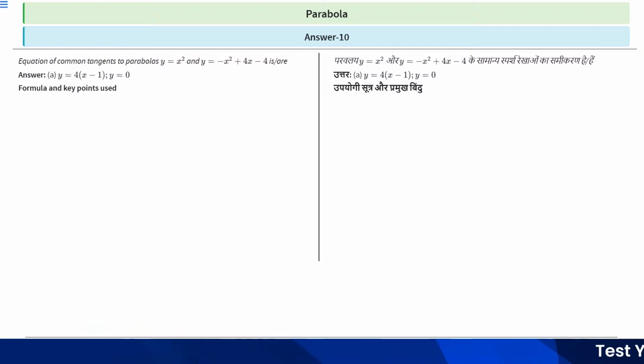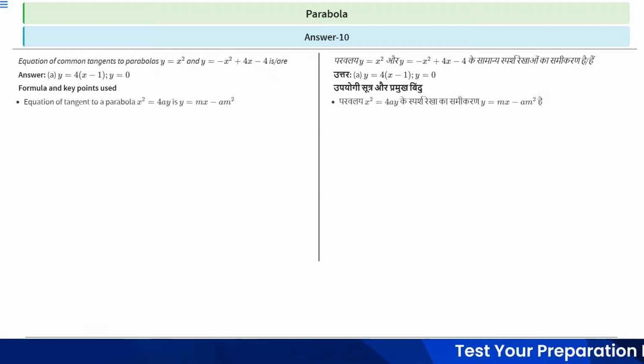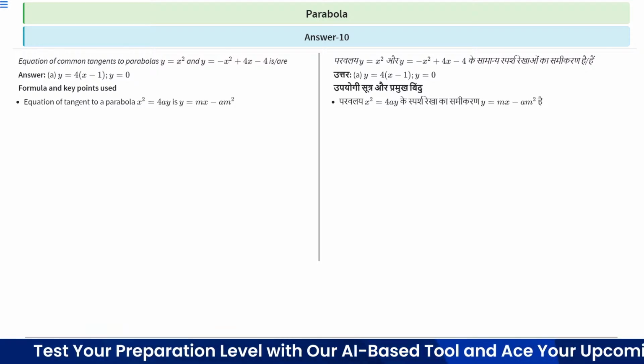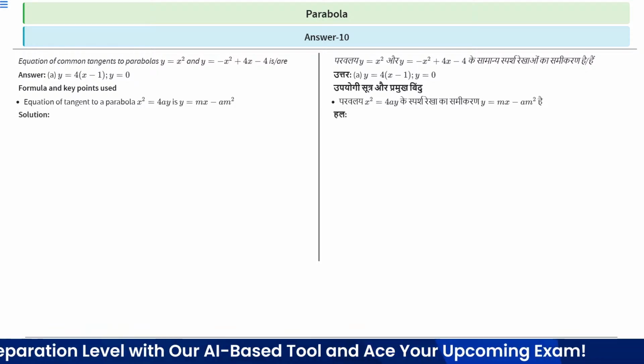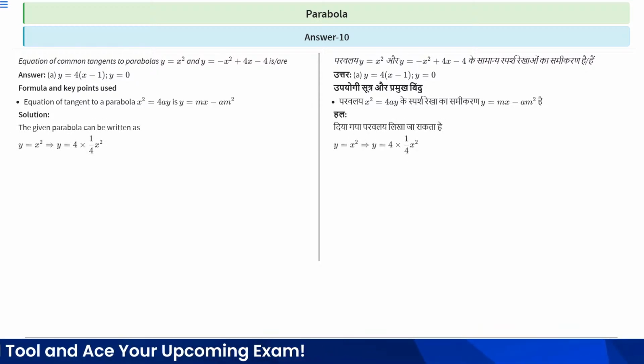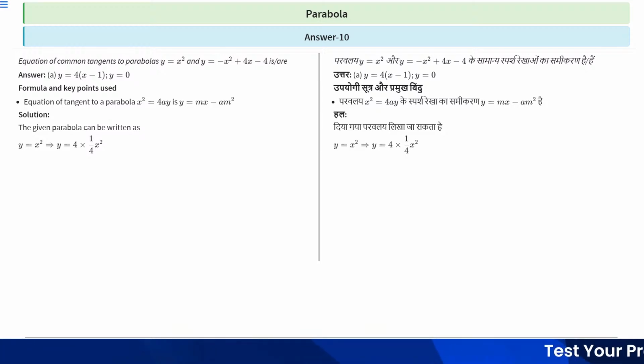See, the formula and key points we will use in this question: the equation of tangent to a parabola x square equal to 4ay is y equal to mx minus a m square, right? We know this. So the given parabola can be written as y equal to x square, and it can be written as y is equal to 4 into 1 by 4 x square, right? 4 and 4 will cancel out to become x square, right?